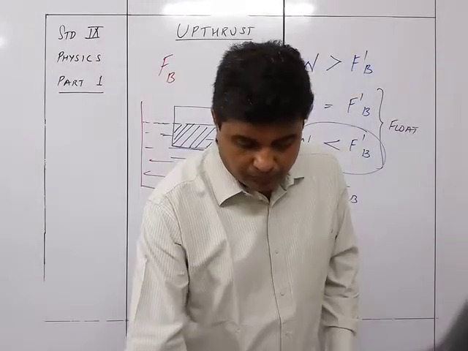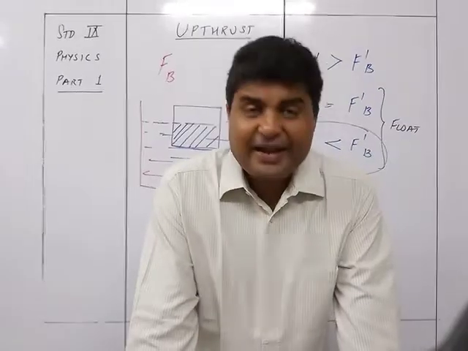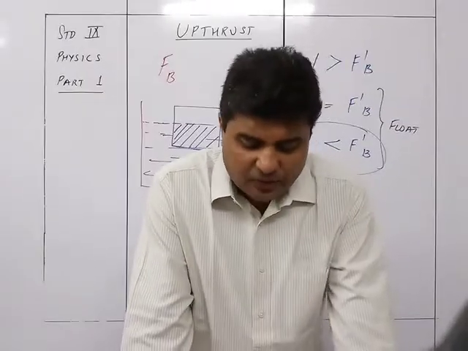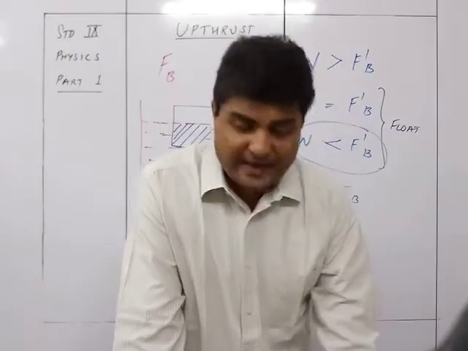So we can see here that if F dash B is greater than or equal to W, the body will float. That is, it is not going to sink.